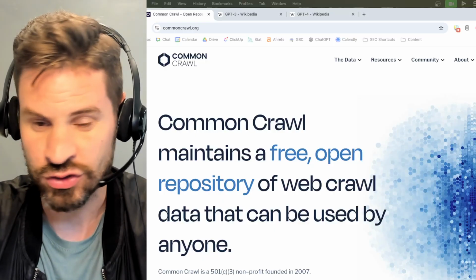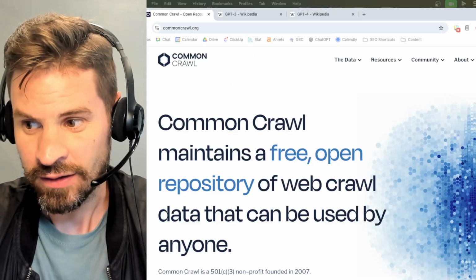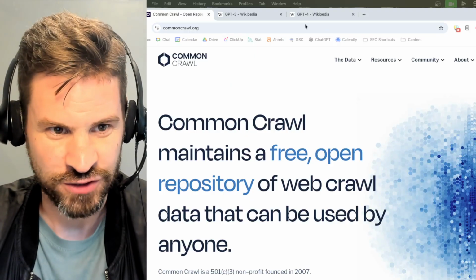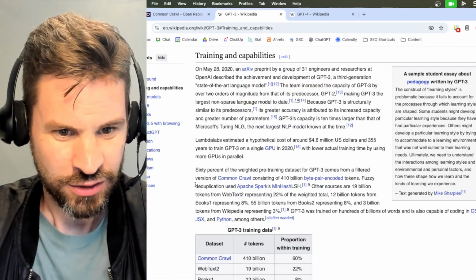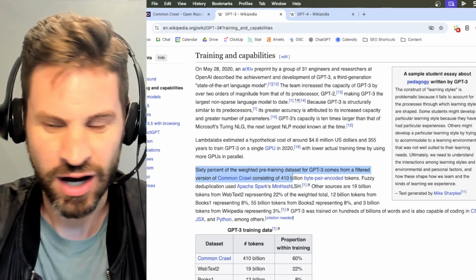So, in theory, you could use Common Crawl's data to train your own model or use it in any way you want. Well, what's really interesting is that if you actually look at the Wikipedia page for GPT-3, kind of one of ChatGPT's initial models, you can see that 60% of its weighted training data came from Common Crawl.